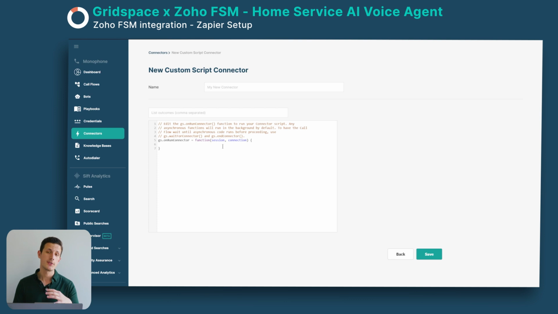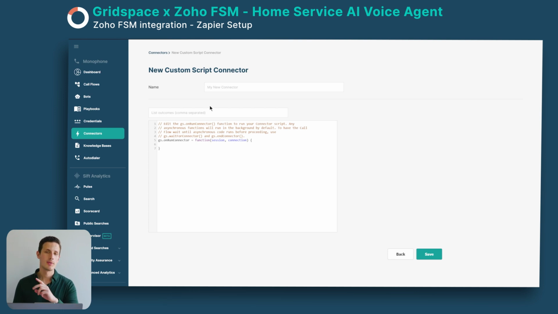You can create a custom script or a custom HTTP request using API keys to Zoho FSM, and here you can communicate directly and securely between Gridspace and Zoho FSM. And this is very adaptable, but also requires some technical knowledge.